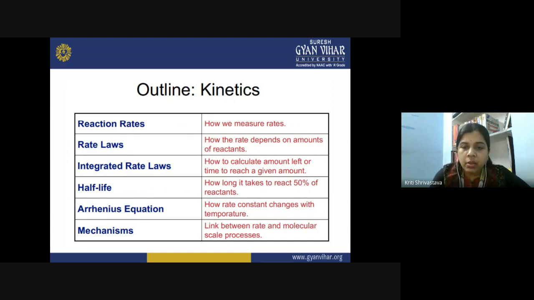It correlates this activation energy with the temperature, and with the help of the Arrhenius equation, we see how the rate constant changes with temperature. Then the last one is the mechanism. We are concerned about the mechanism of a chemical reaction, and it links the rate and the molecular scale processes.